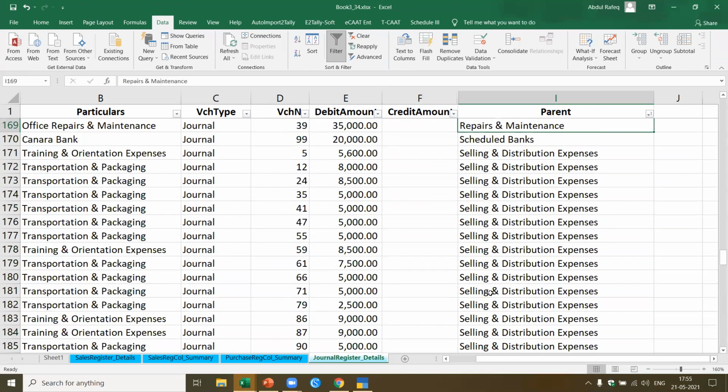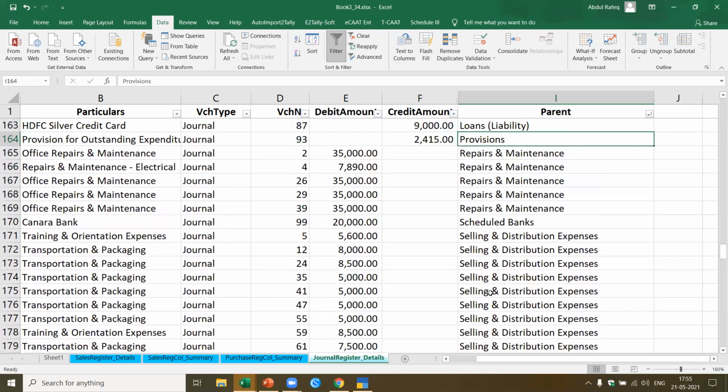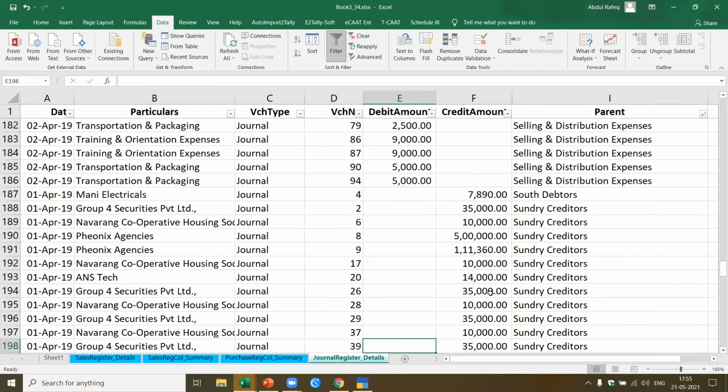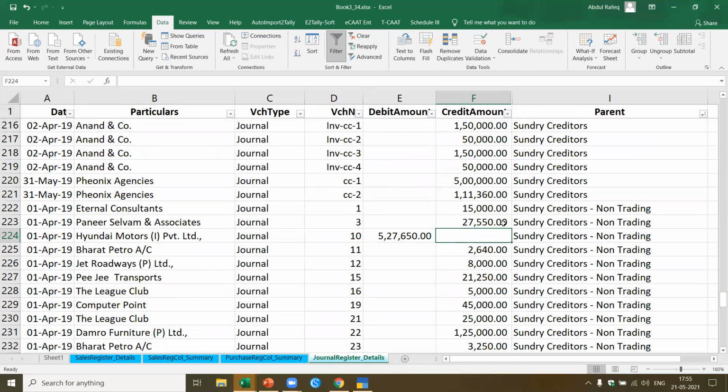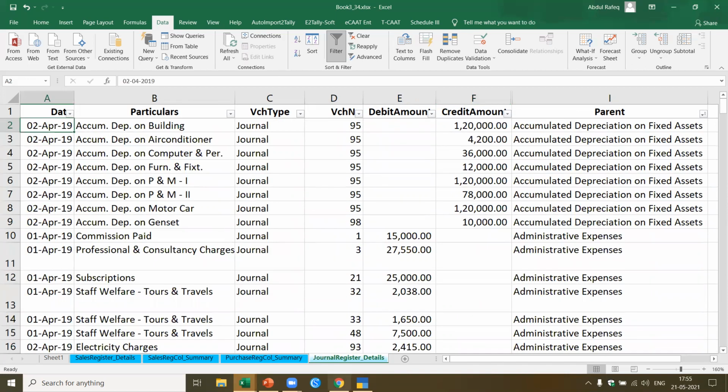Now if you see here, selling and distribution expenses. Now repairs and maintenance, if you see here, this 35,000 rupees seems to be paid on really odd dates. Okay, 1st April. In this case, because we got only 2 dates, we can't take it that way. So here I get the selling and distribution expenses. I want to filter and pick up only one particular detail. Now this Sandrigata, this Phoenix agency, why 5 lakh rupees came, I can go and investigate. So I can pick up all these exceptions at one glance. Okay, this is what is possible when I'm able to export the journal in the way I wanted. Okay, so we have seen how to export the journal.